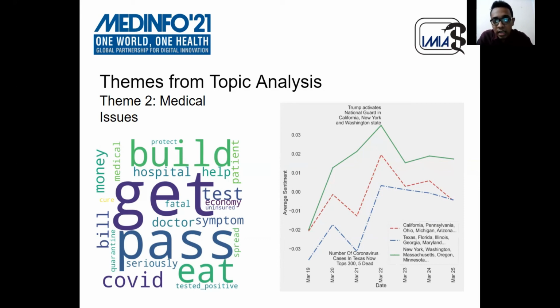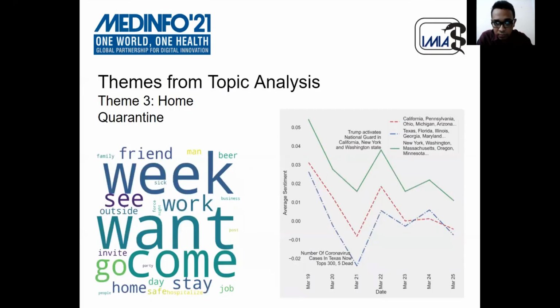We can see that again the cluster containing New York, Washington, Massachusetts remains highly positive, while the other two remain highly negative. And we can see a subtle distinction between them on March 21, where the red and blue clusters remain highly negative, but the green cluster remains highly positive.